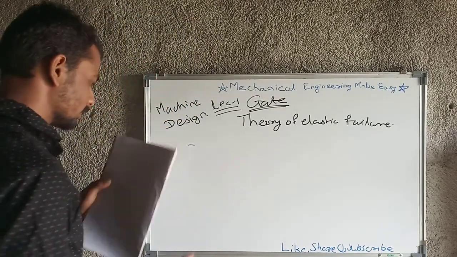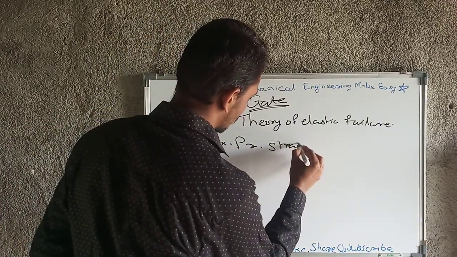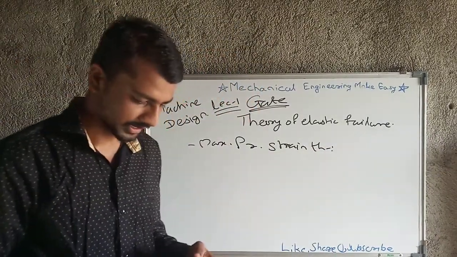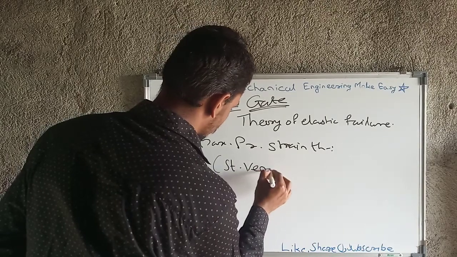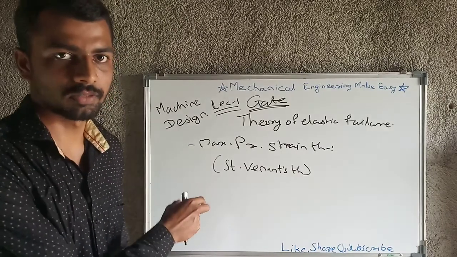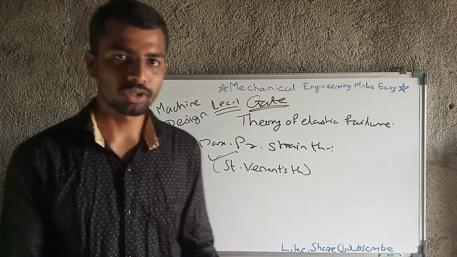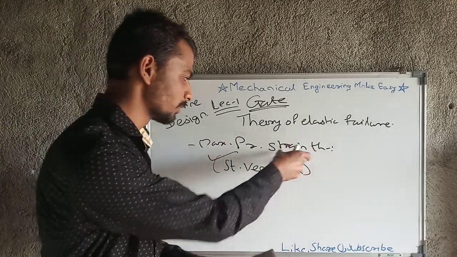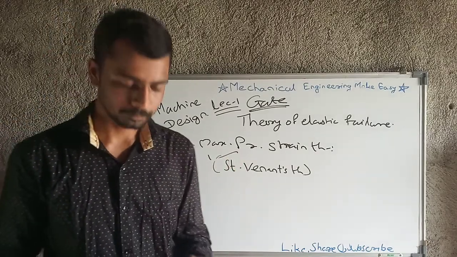Then next is maximum principal strain theory. Okay, maximum principal strain theory. What does this theory say? Another name is also there, that is Saint Venant's theory. This is another name for the maximum principal strain theory. These other names are very important, because in numericals you may get confused: Saint Venant's theory, which is that? You know the maximum principal strain theory, but what is Saint Venant's theory? That's why these names should be noted properly.